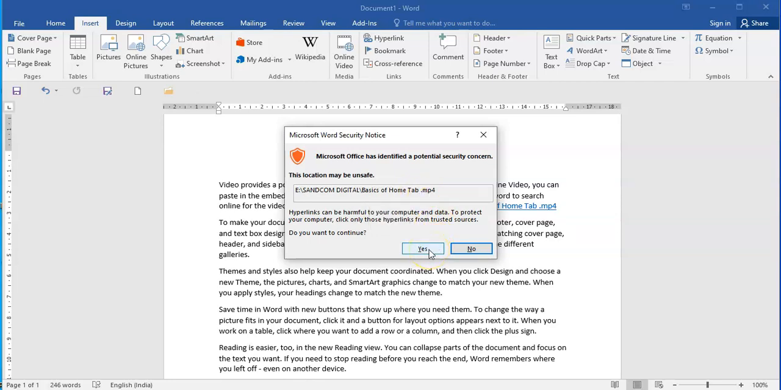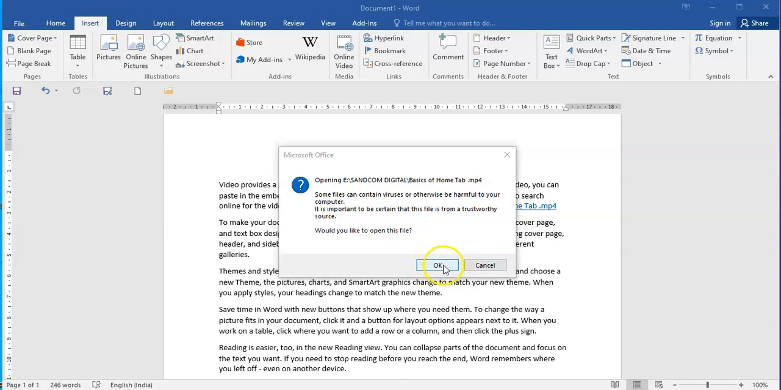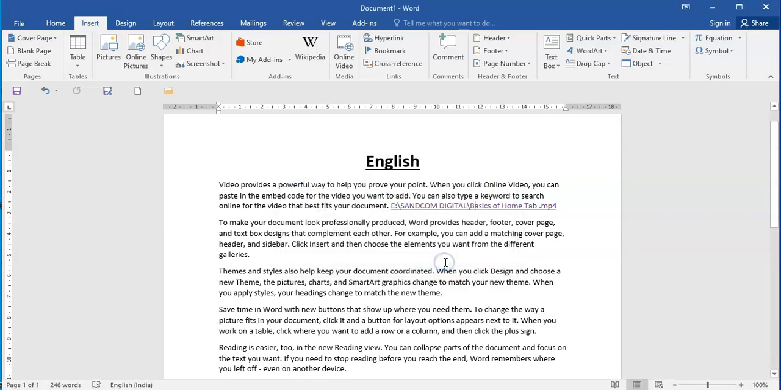But children, you have to be very careful while creating links from outside. You have to be very sure of the outside link you are creating. If this kind of message is there, you have to click on no and come out. But if the file is in your computer itself, then you can say yes and go ahead. Okay, so here, children, it is telling me that it may be harmful for your computer, and it is important to be certain that this file is from a trustworthy source. So would you like to open it now? Right now I am sure, that's why I am saying okay, fine.